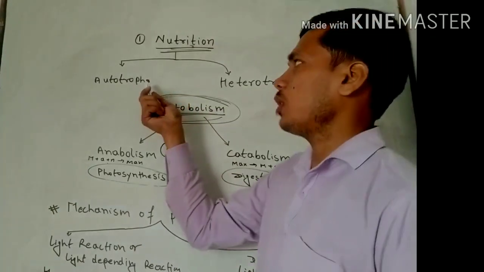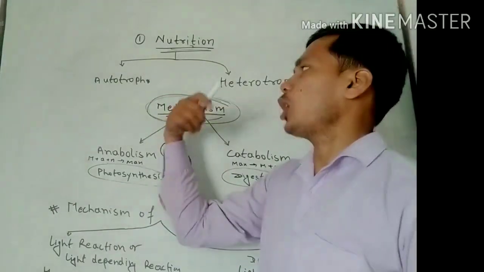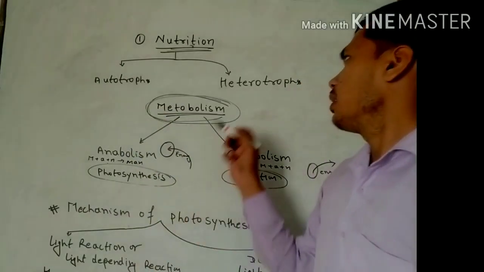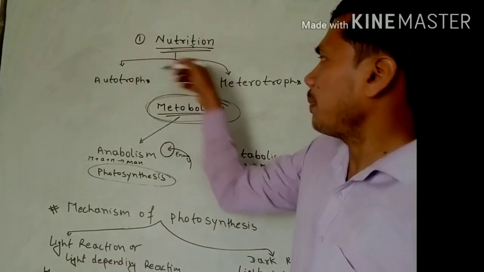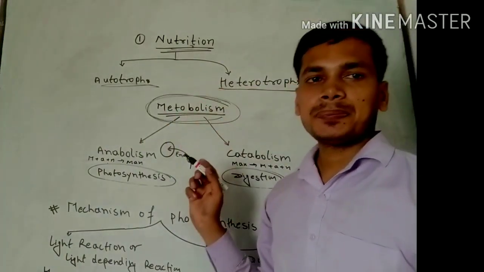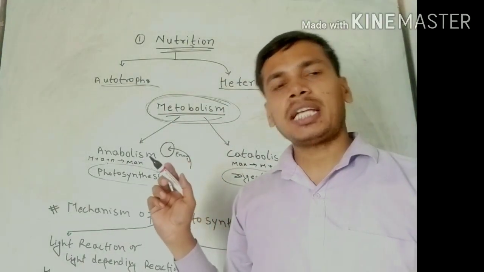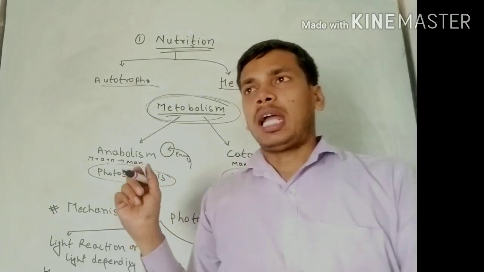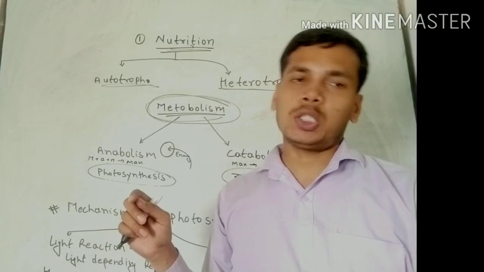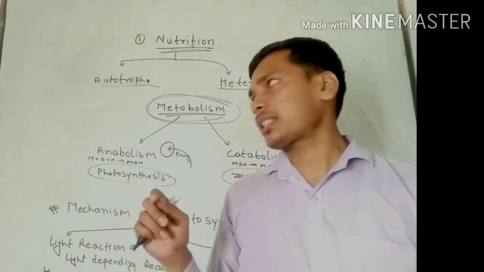The organisms or living beings who perform autotrophic nutrition are known as autotrophs, and those which depend on autotrophs are the heterotrophs. The two modes of nutrition are autotrophic and heterotrophic, and the organisms who perform them are autotrophs and heterotrophs respectively.